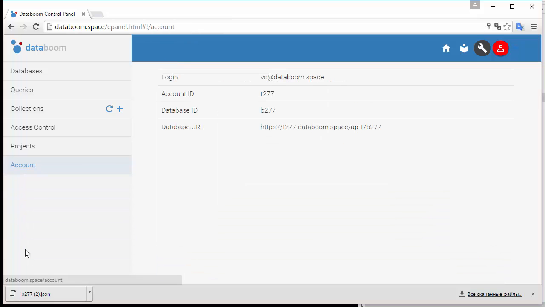That's all for now. In further screencasts, we'll go into greater detail about each control panel section.